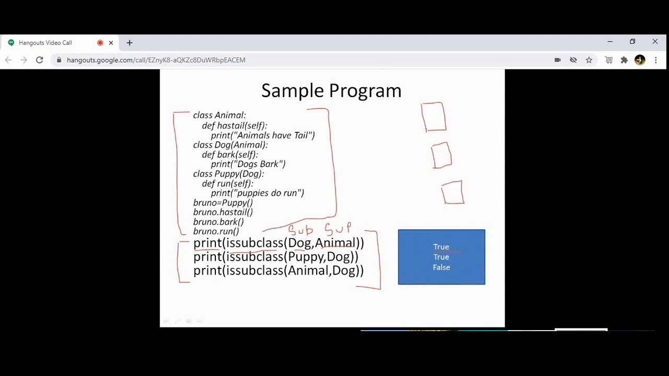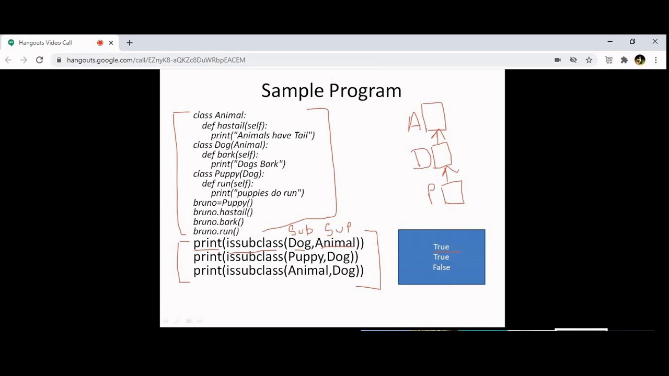So what are the 3 classes? Can you tell me now? Animal, dog, and puppy. Very good. One is animal, the second one is dog, the third one is puppy. Now you watch the statement. print(issubclass(Dog, Animal)). I am checking, is this particular dog a subclass of animal? Is dog a subclass of animal?